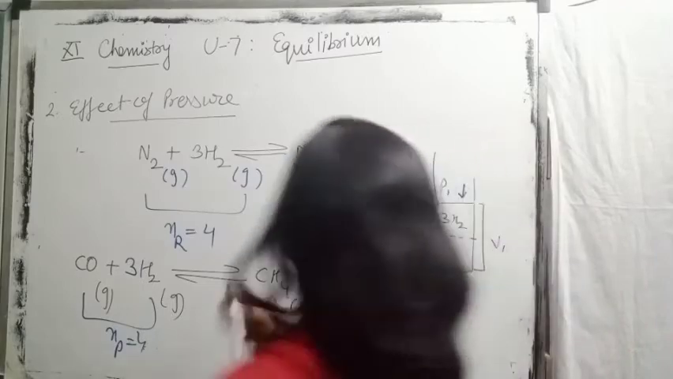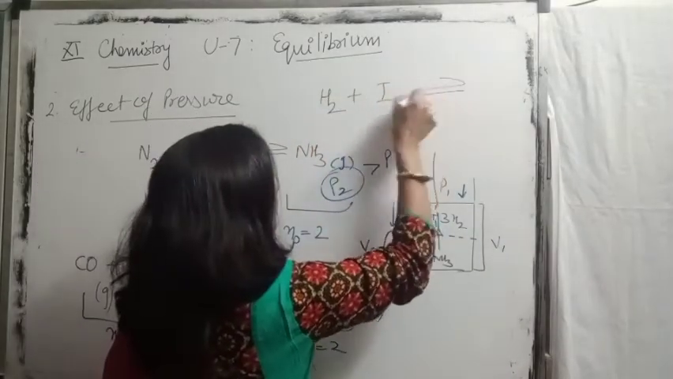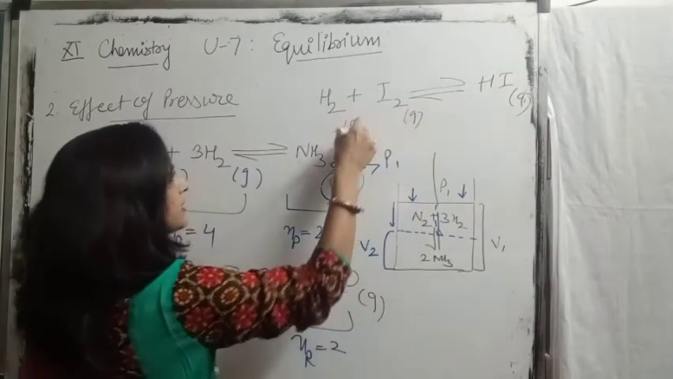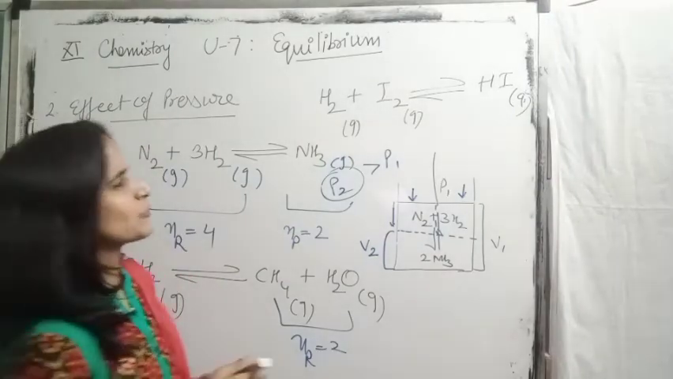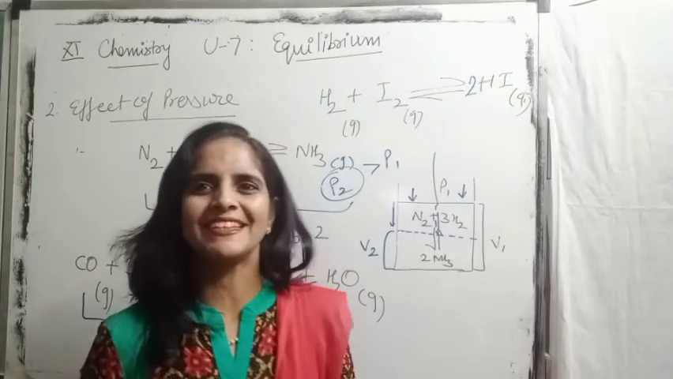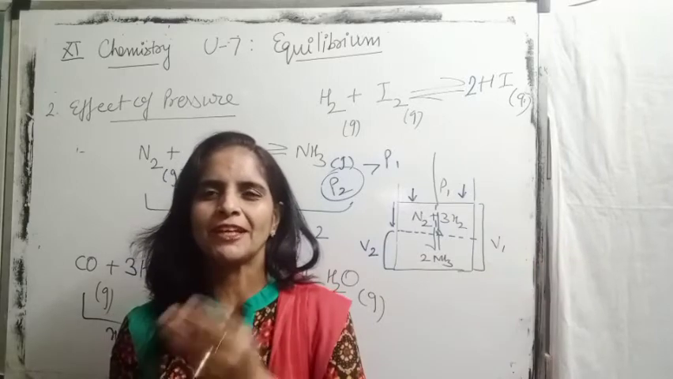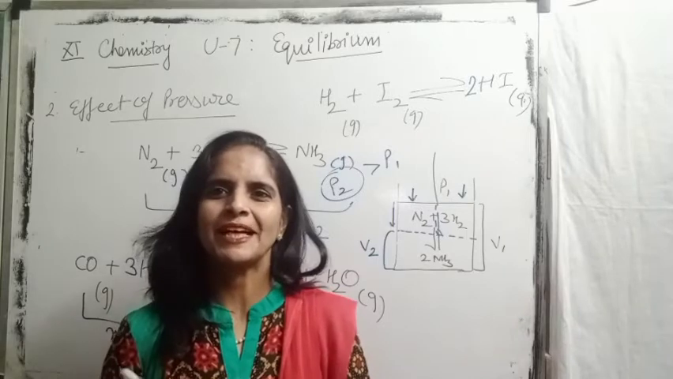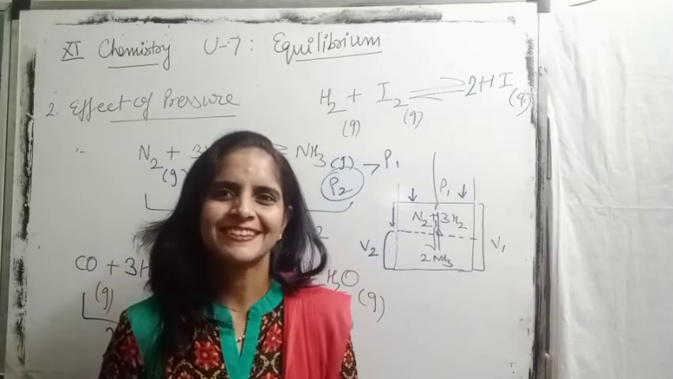One more example for you. Reaction between hydrogen and iodine. Indicate the physical states, and then the second thing is to balance the equation. The balanced equation is this. Now answer, what would happen? Will this reaction be favored by low pressure or high pressure? Some of you are saying low pressure, some high pressure. Which answer should I go with?